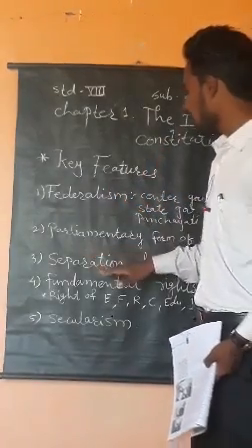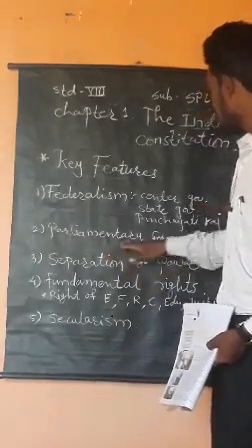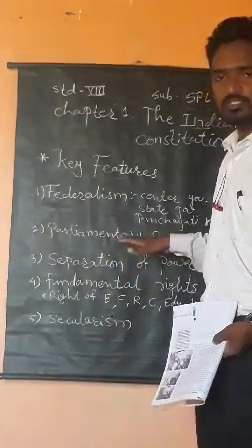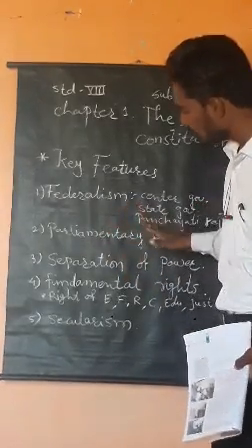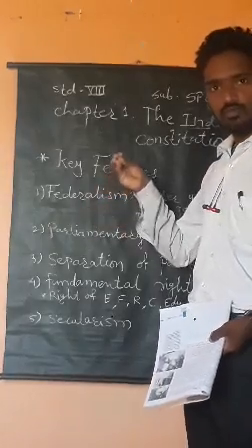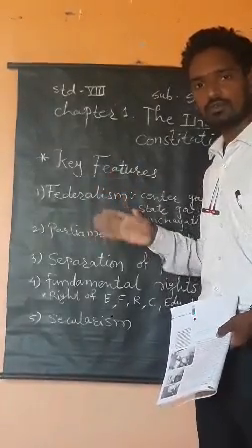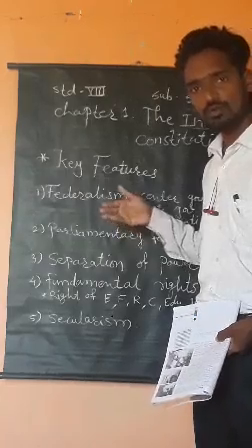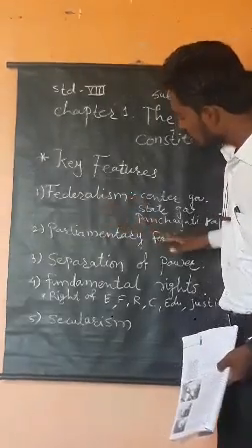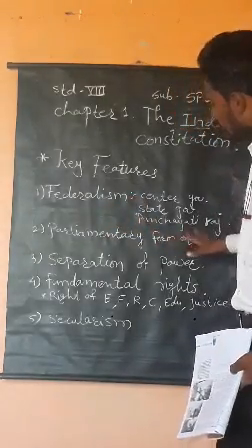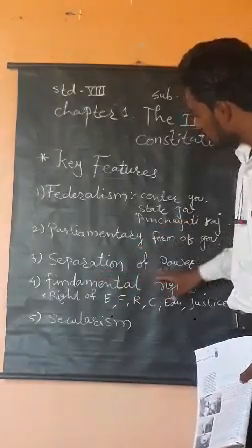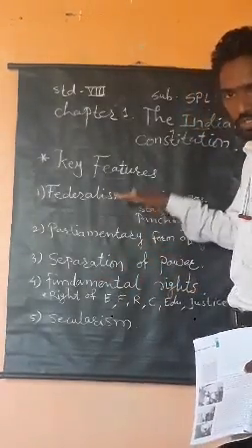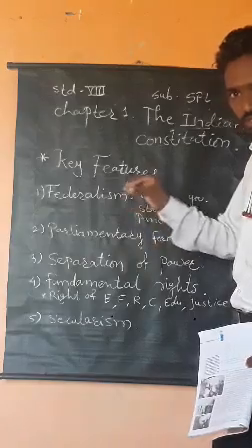Then the parliamentary form of government, which we have accepted, where after discussion rules are made. Then separation of power among the state government, central government, and the Panchayati Raj or local government.